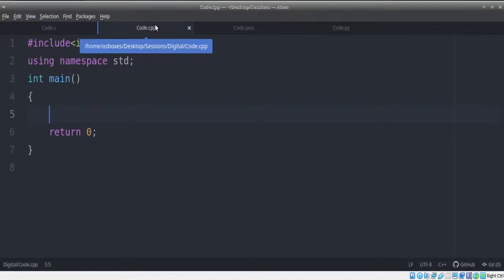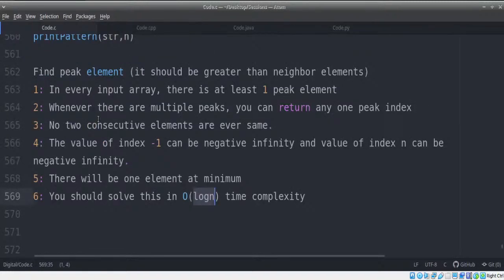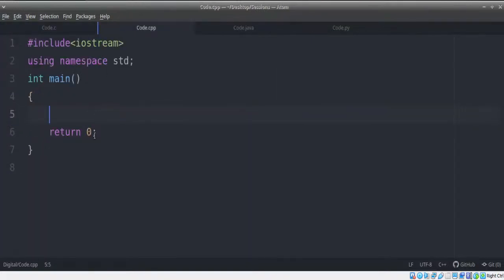I have one question. What if all the elements of the array are the same? Look at the condition here. There's condition number 3: no two consecutive elements are ever the same. So you cannot expect all elements to be the same. That's one thing we can be sure of. And let's try this out.